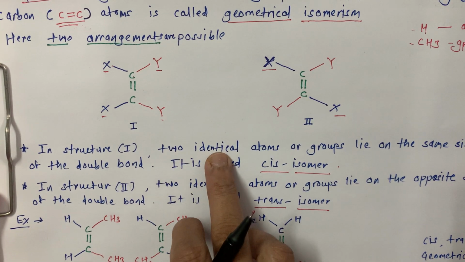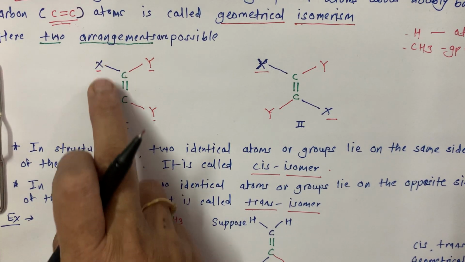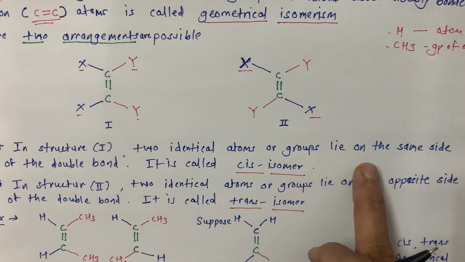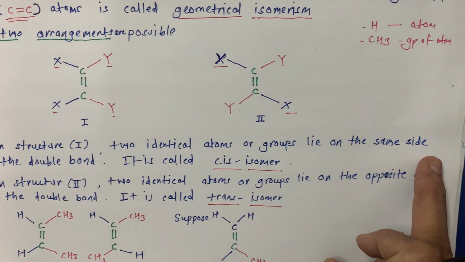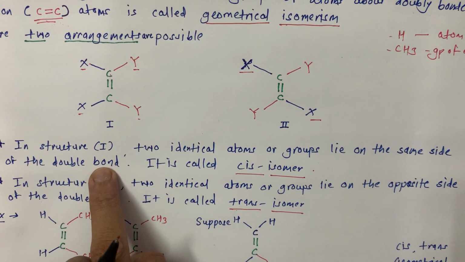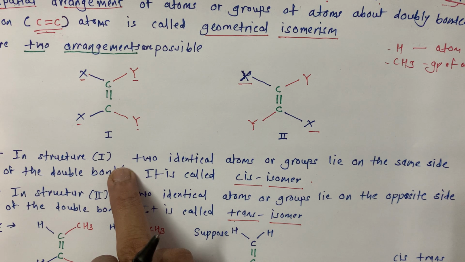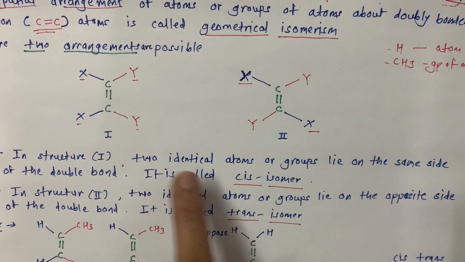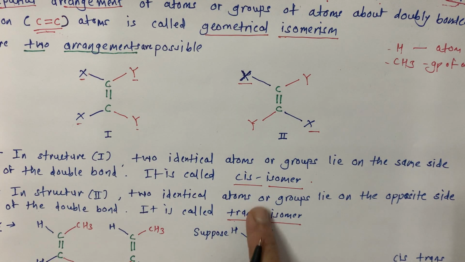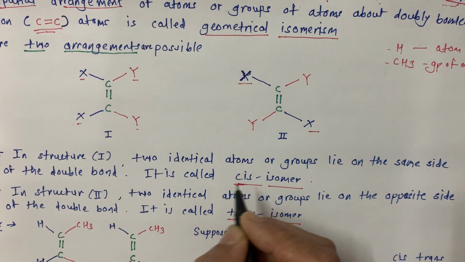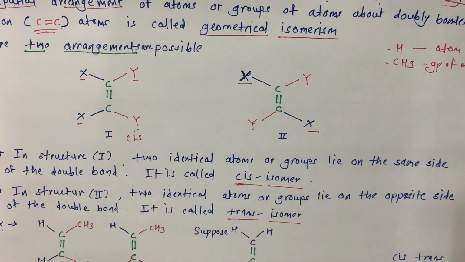when two identical atoms X, X or Y, Y, two identical atoms or groups, lie on the same side of the double bond, it is called cis isomer. See, this is cis. So this is cis isomer.